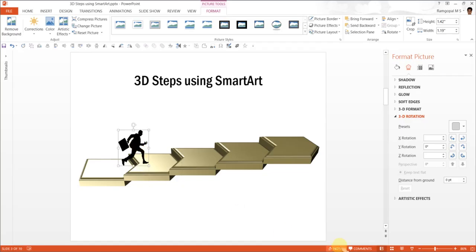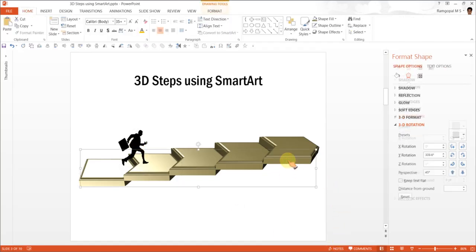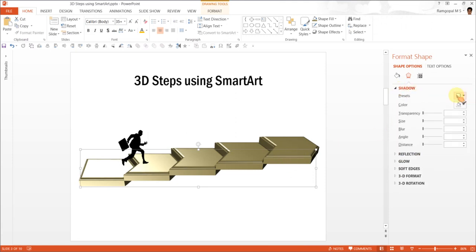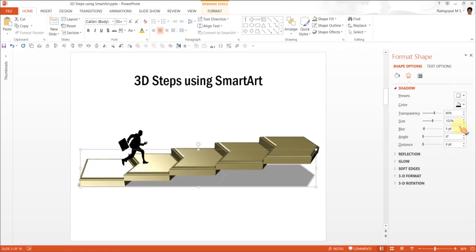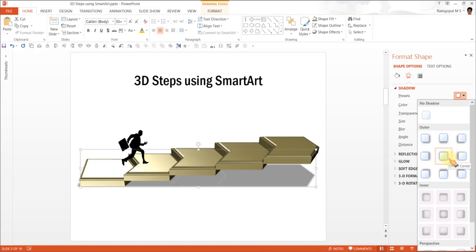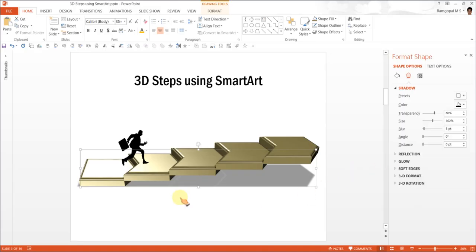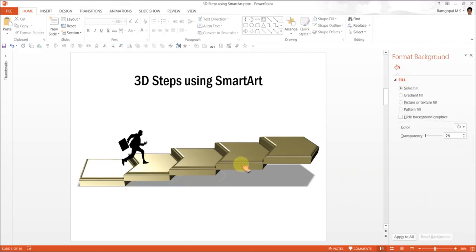So this is good. Now any 3D shape is incomplete without an appropriate shadow, so I'm going to go to the shadow option here, and the shadow preset I'm going to use is called outer. See this one, it is called offset center, under outer. Now we got our diagram.